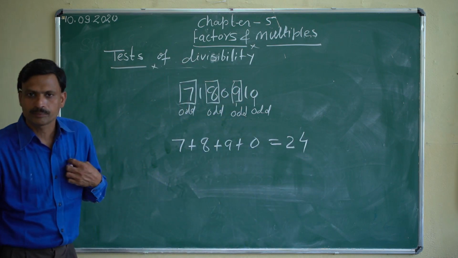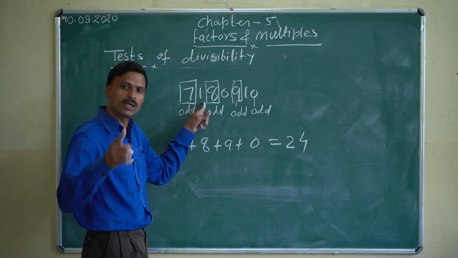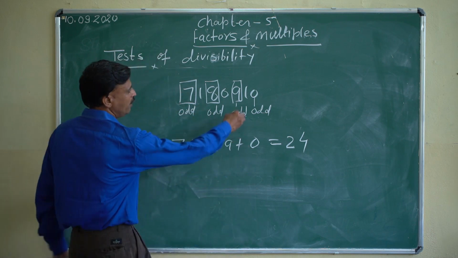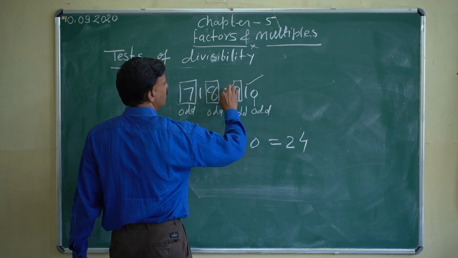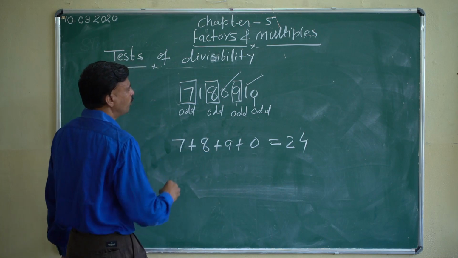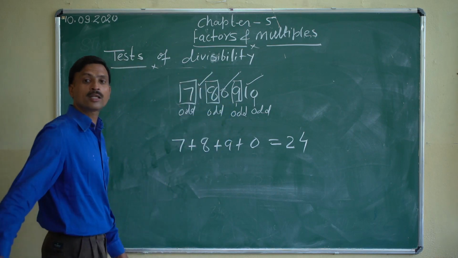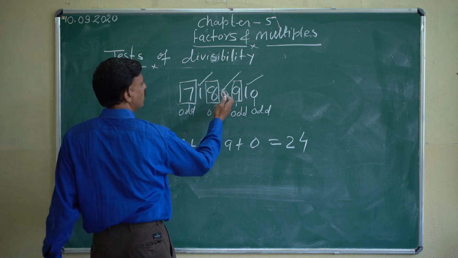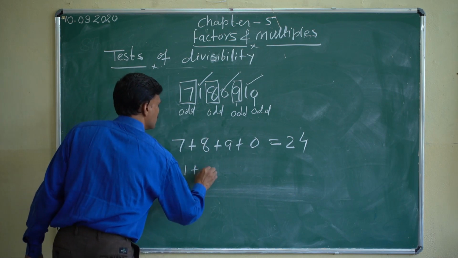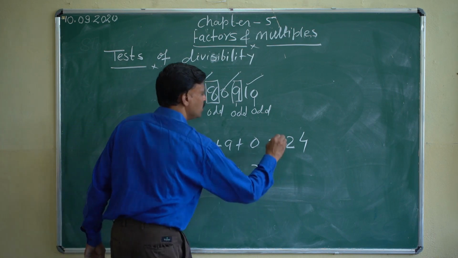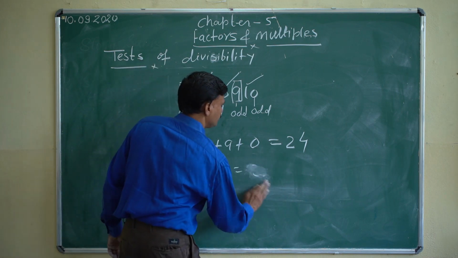Now what will we do? We'll find the sum of the digits at even places. So even place, that is the second place, then this is the fourth place, and this is the sixth place. Correct? 1 plus 0 plus 1, that is coming 2.